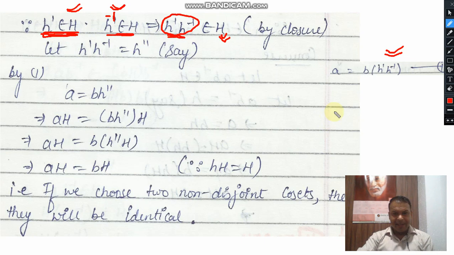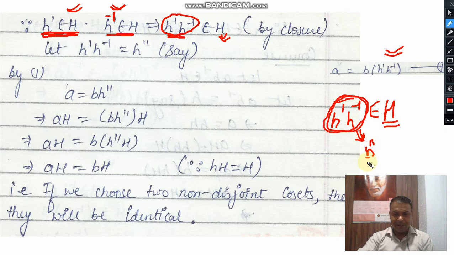As we multiply h' by h inverse, it gives some output. It means it will create a result. Let us suppose h'' is the result. As we know, the closure of these two elements will also belong to H. So the value of the product of these two elements is h'', and h'' will be an element of H. We use this result in our equation number 1, which I wrote on the previous slide.